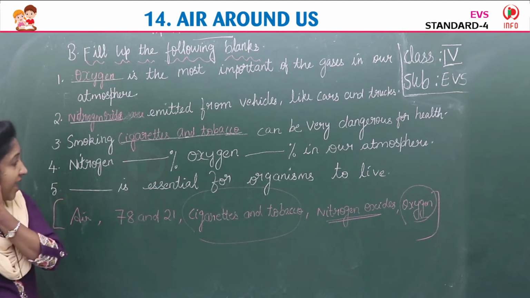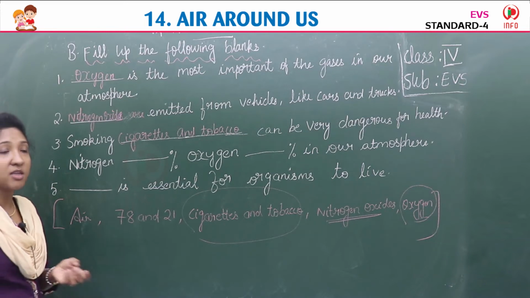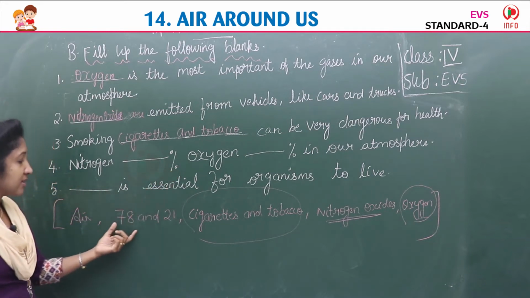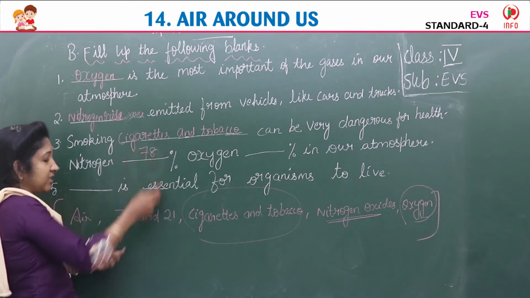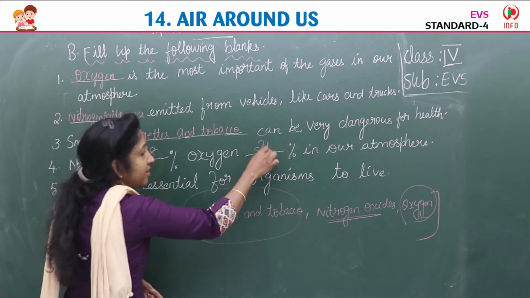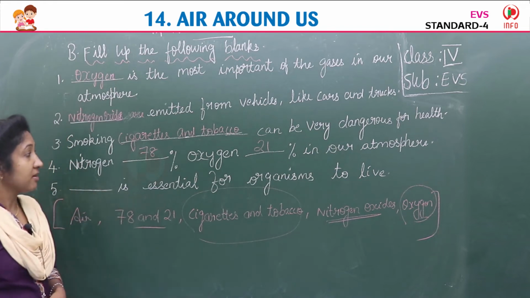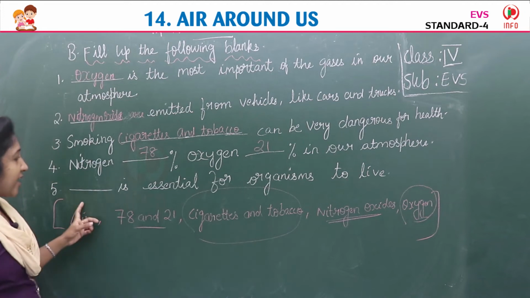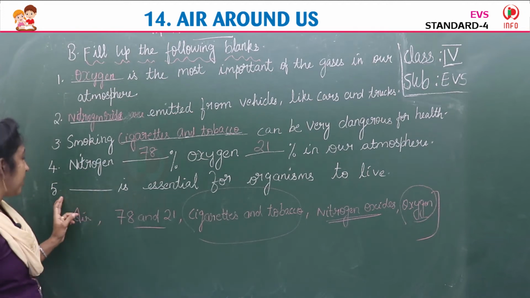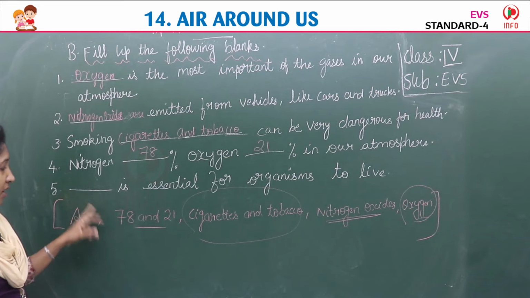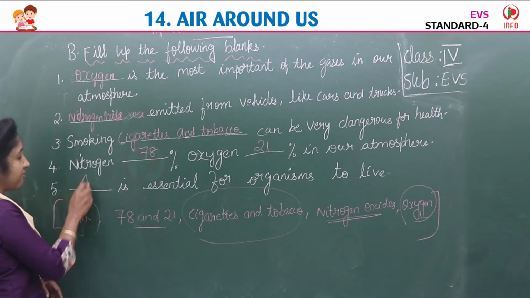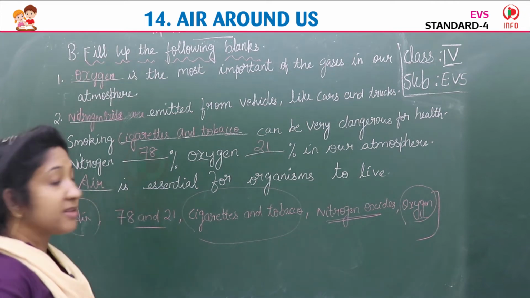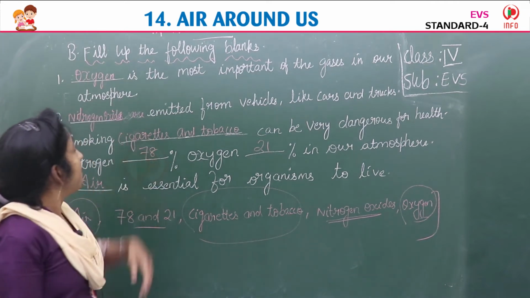Fourth, nitrogen dash percentage, oxygen dash percentage in our atmosphere. The percentage level of nitrogen and oxygen is 78 and 21. 78% nitrogen and oxygen is 21%. The last question, fill in the blanks, fifth one. Dash is essential for organisms to live. Yes, air is essential for the organisms to live. Isn't it, children? So let us read the fill in the following blanks.